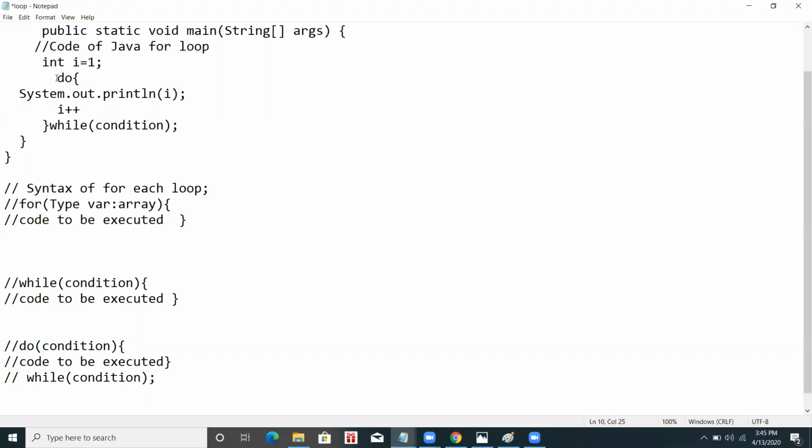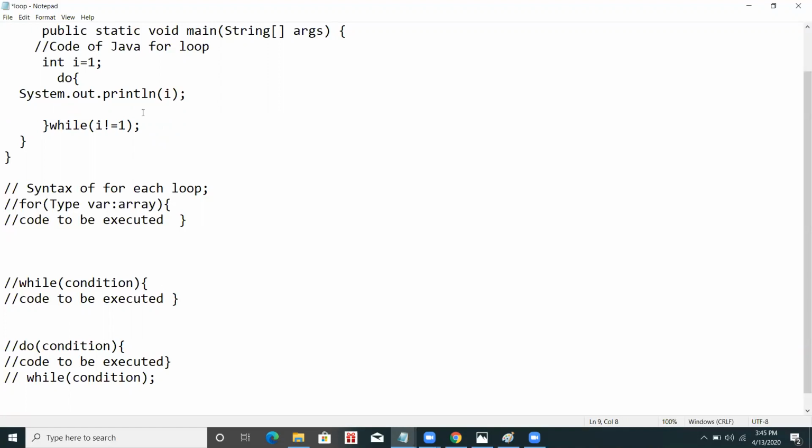What is happening in the do while loop? I equals 1. That is the initialization part of the loop. Now, what is the second thing? It is not checking the condition here. I equal to 1, it just goes in, and I am writing the condition: while I not equal to 1, this should run. Now I have given the value I equal to 1. Do, and I am writing System.out.println to print the value of I.